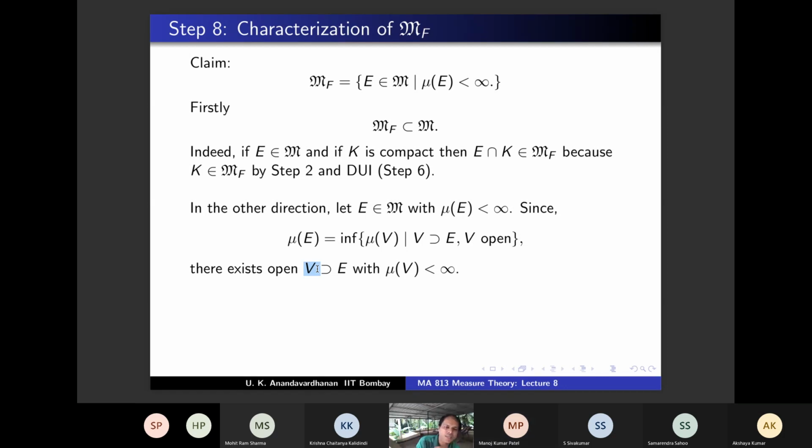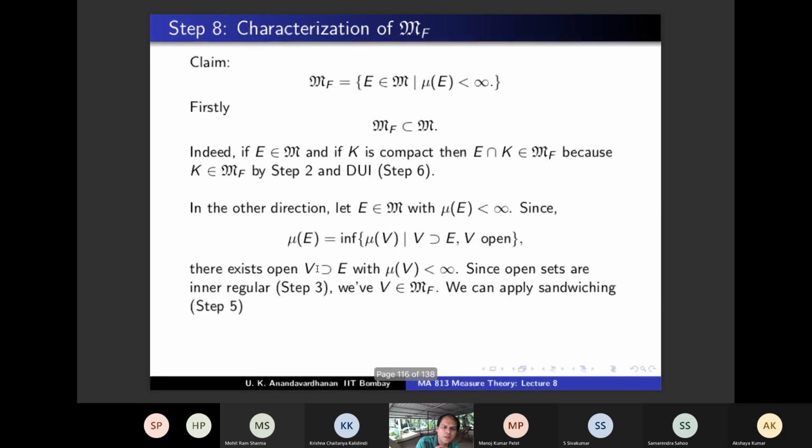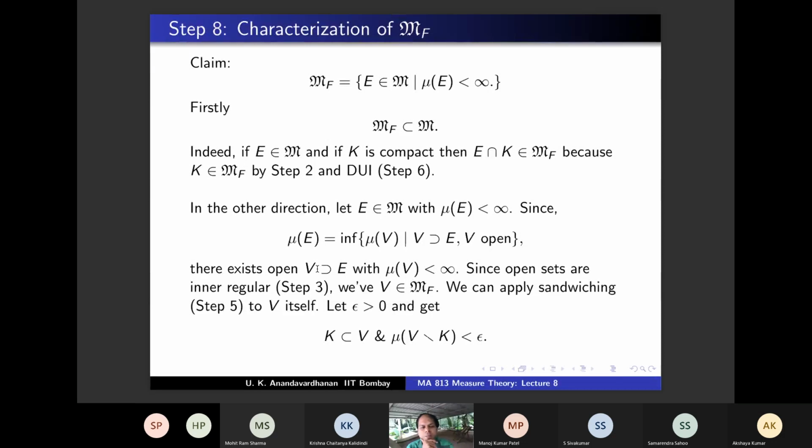Sandwiching you are applying to V itself. Since open sets are inner regular, V is in MF and we can apply sandwiching to V itself. If you pick any epsilon, I will get a K contained in V such that mu of V minus K is less than epsilon. Agree?